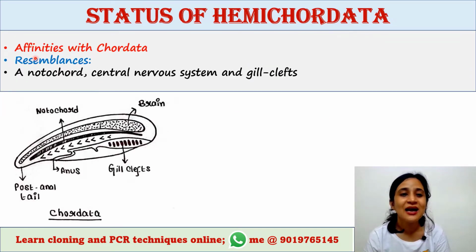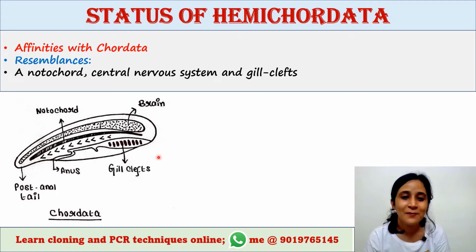First is affinities with Chordata. Resemblances: notochord, central nervous system and gill clefts. These three features are common in both Chordata and Hemichordata. So this is the structure of Chordata. Here we can see this is the notochord. Brain is present in the central nervous system.